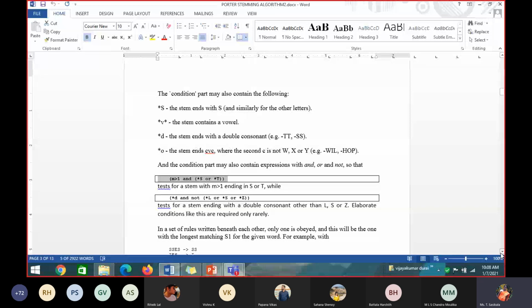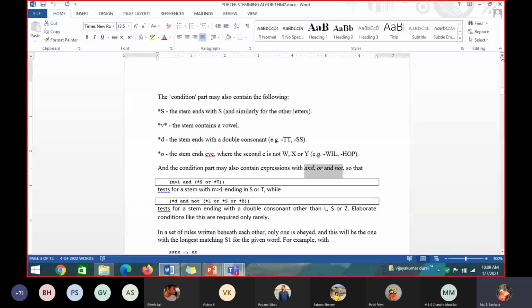I have told you that in a condition we can use and, or, not. So how can I write the condition? M greater than 1. This is a general example I am asking the students. It is not the replacement, students. Only the condition part I am asking.